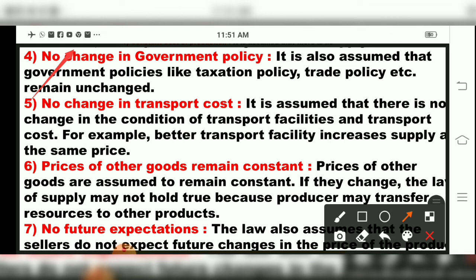Then the fifth one is no change in transportation cost. You know, transportation means we transfer goods from one place to another. So that cost, let's suppose, I am having a factory in Pune, and from Pune I am transferring goods to Mumbai.